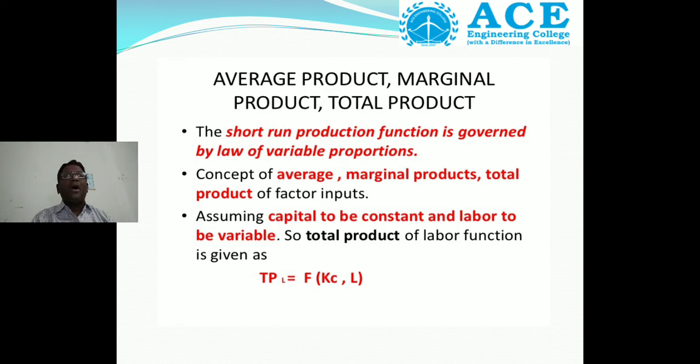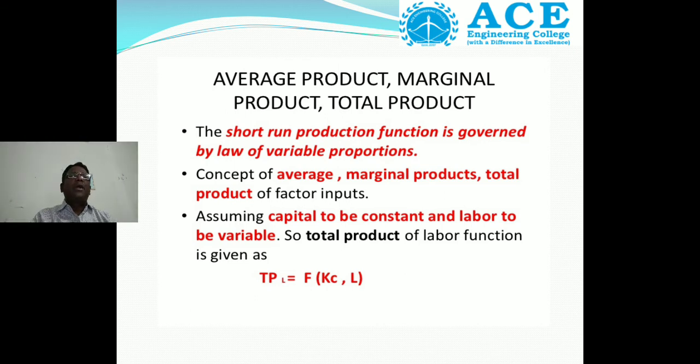Then the concept of average, marginal and total product of factor inputs, assuming capital to be constant and labor to be variable. Once the capital is invested, it is kept constant and only labor changes.